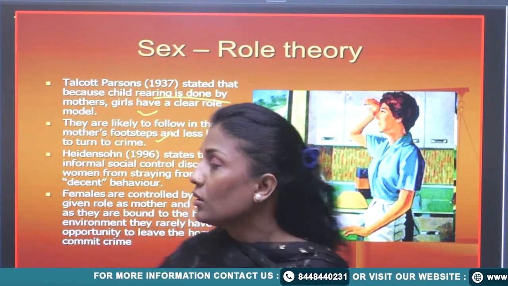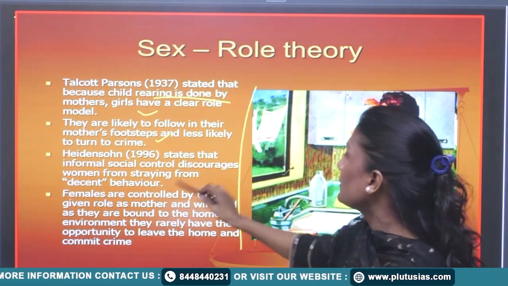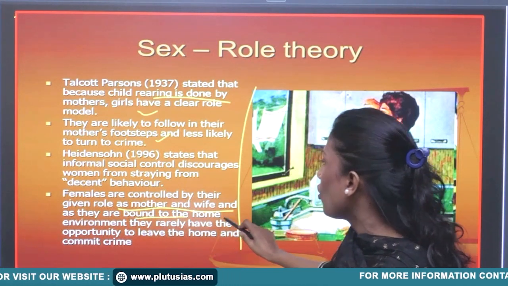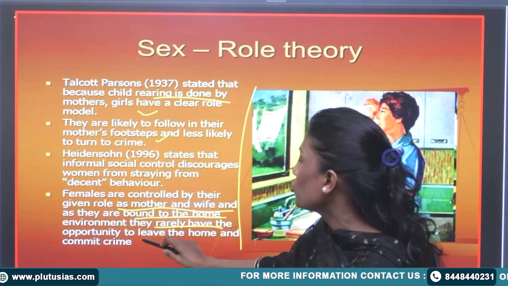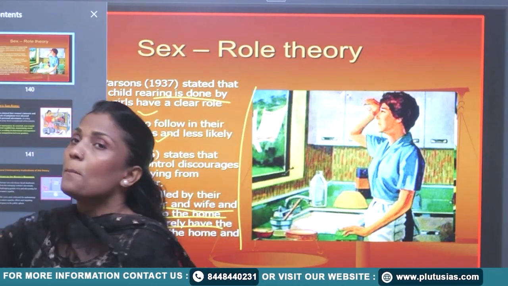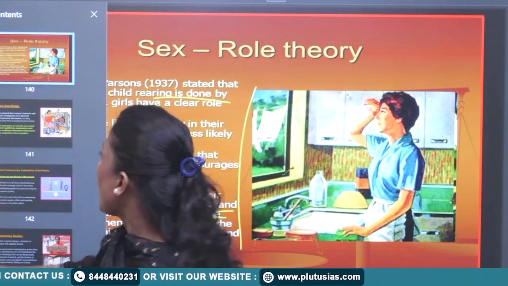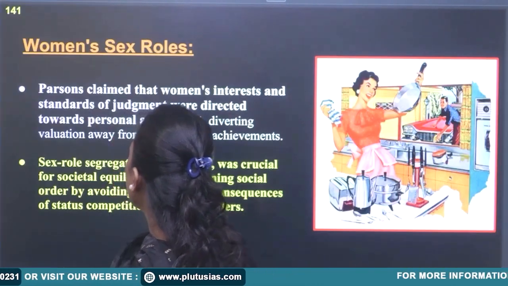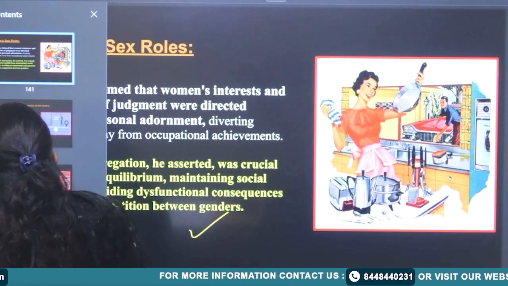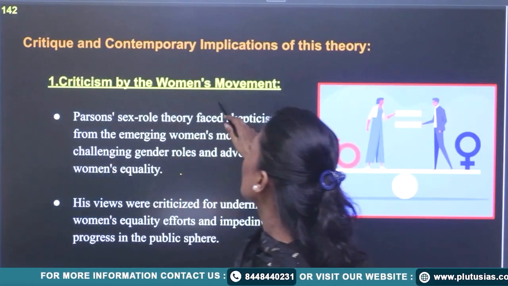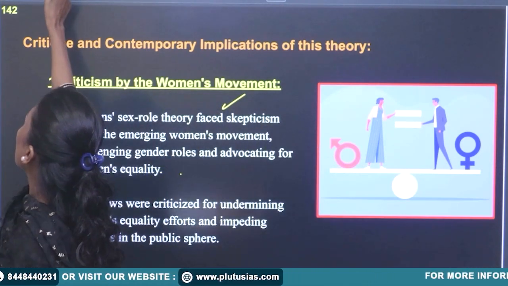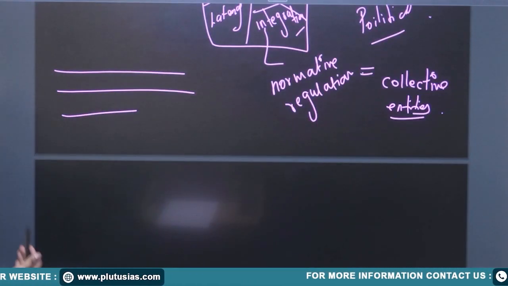Just to support your argument, females are controlled by their given role as mother and wife, and when they are bound to the home environment, they have less opportunity to leave home and commit crime. So this is what you will see in the explanation of social role theory, how we can maintain social cohesion. You have to reflect this, and then also show the criticism by the women's movement. This is what is required in a good answer.